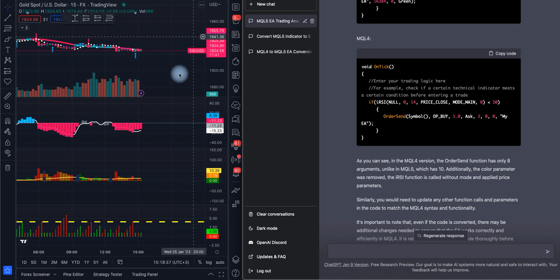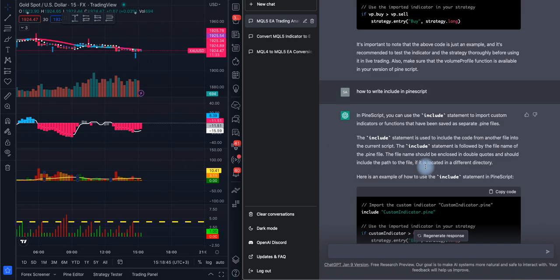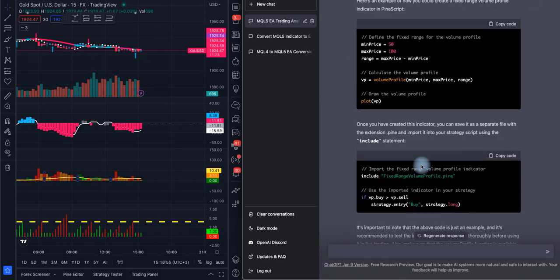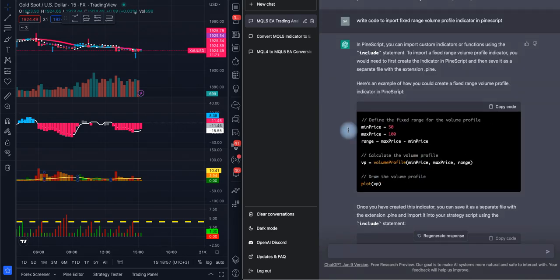Every update that comes from the broker goes right into the on take function. This is the same thing as well. It's just giving you general things, but can you actually write a full code, a code that will win you money? No, because the code that it writes is full of mistakes.